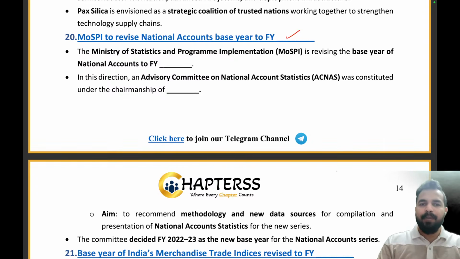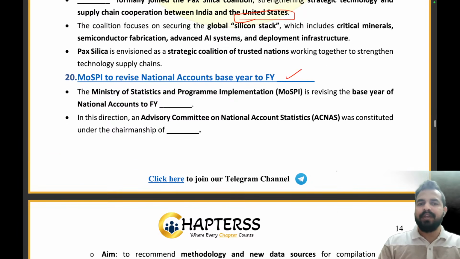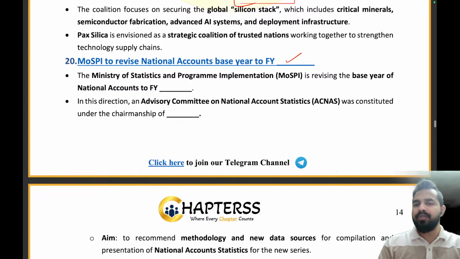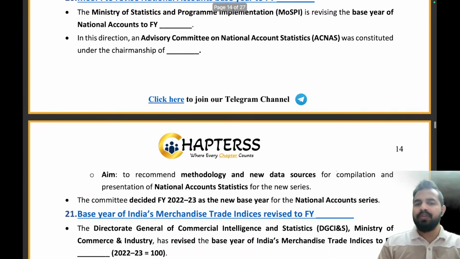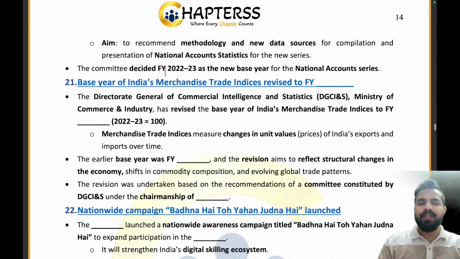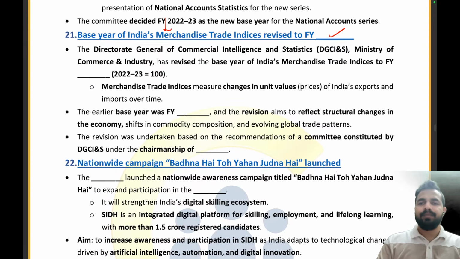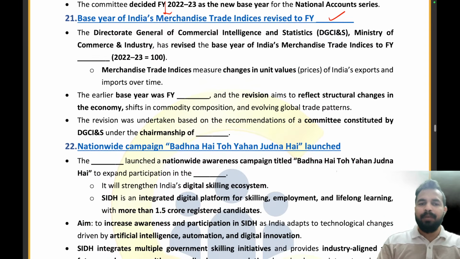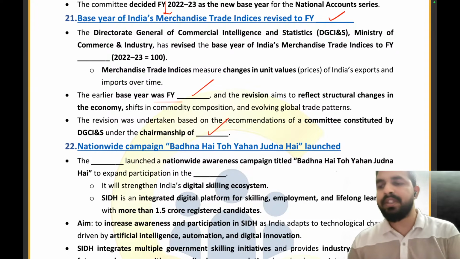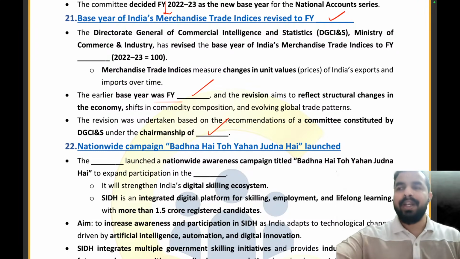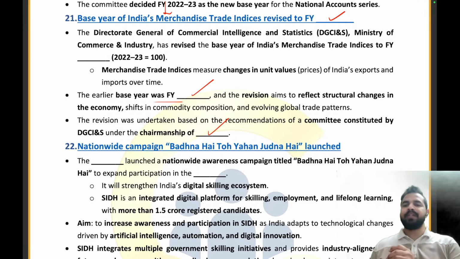The Ministry of Statistics and Program Implementation, my dear friends, is to revise the national accounts base year to fiscal year 22-23. And this decision was taken under the chairmanship of the BN Goldar Committee. Now the base year for India's merchandise trade has been changed to fiscal year 22-23. The earlier base year was 2012-13. Under the chairmanship of which personality was this decision taken? Let me see who will give me the right answer. The right answer is Nachiket Chattopadhyay. Absolutely right.